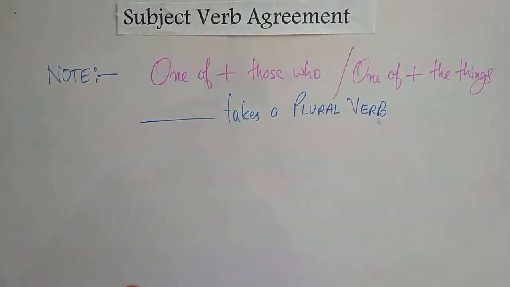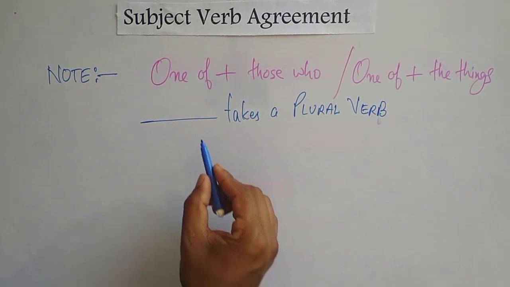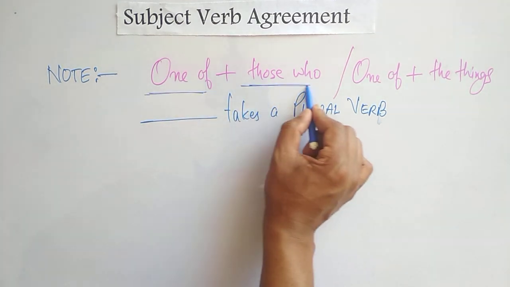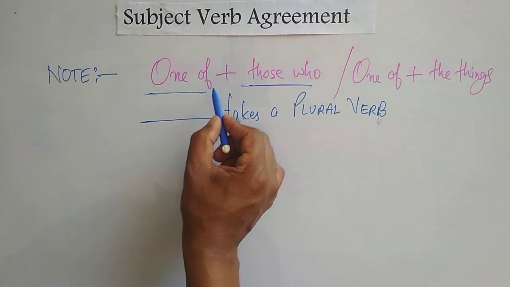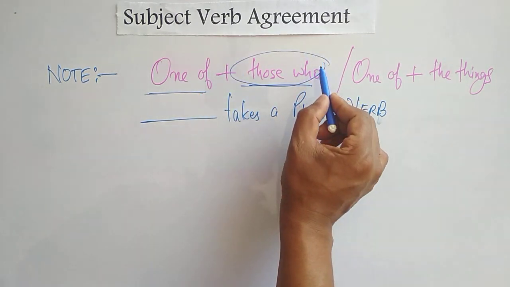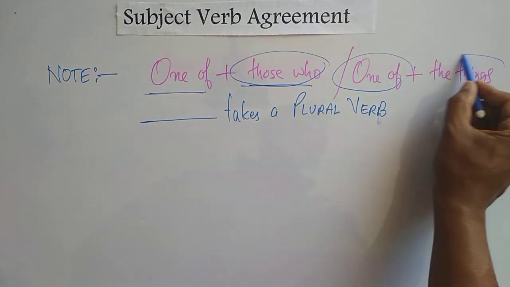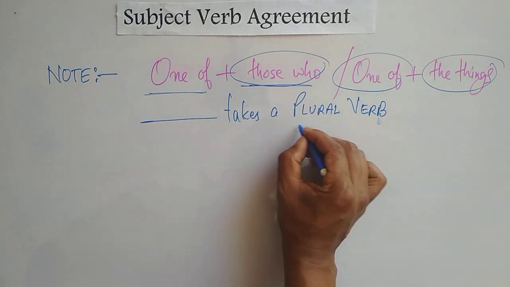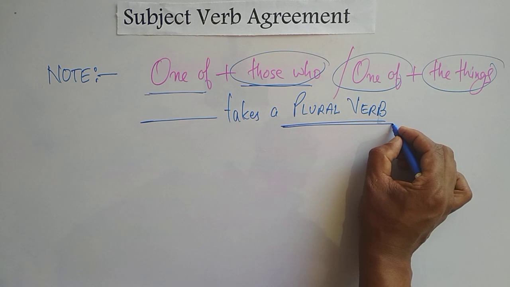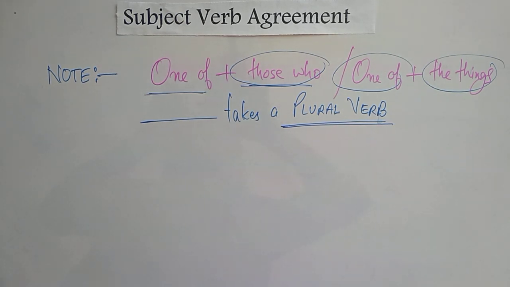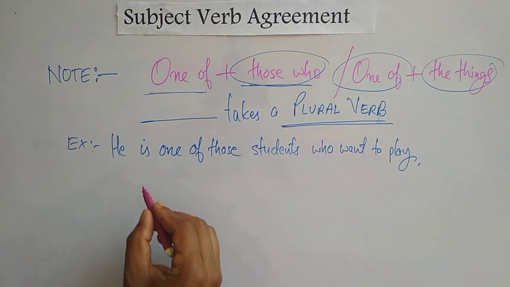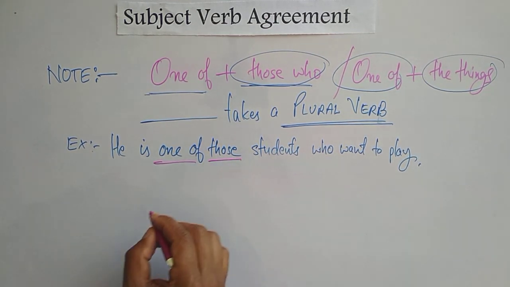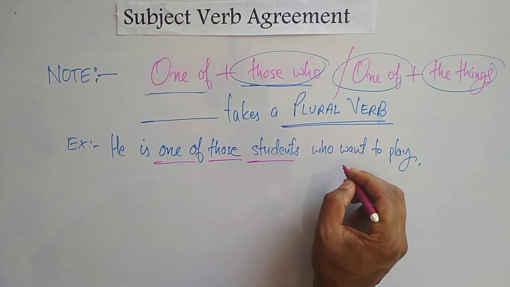Dear students, remember one thing. If one of is combined with those who, or one of plus the things, if both expressions are joined in a sentence, in that situation you have to use a plural verb. Let's take an example. Students, in the given example: he is one of those students who want to play.